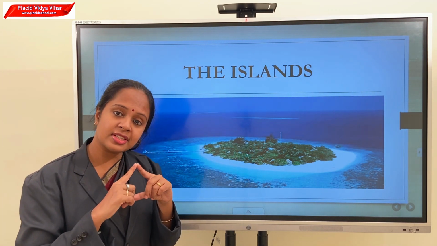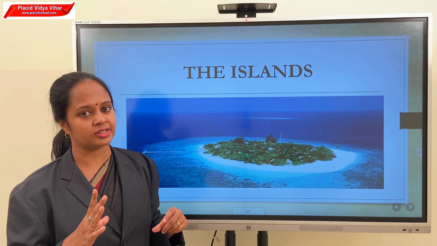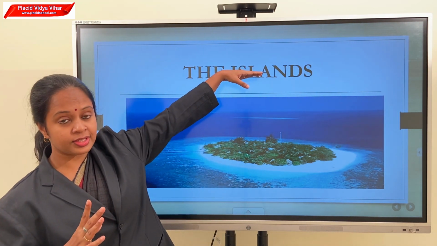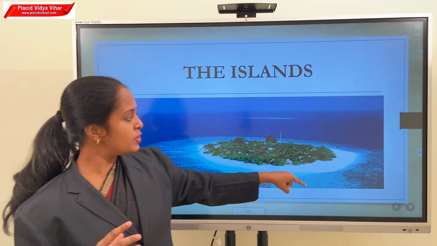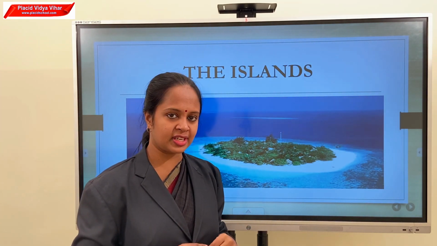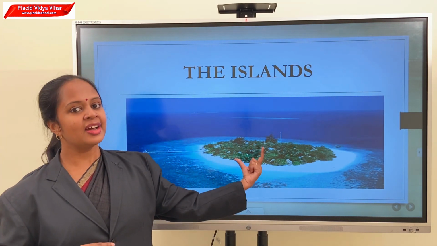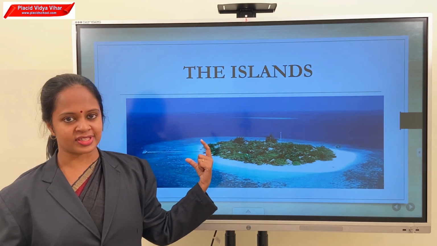A peninsula is a region surrounded by water on three sides, and islands are large land masses surrounded by water on four sides.